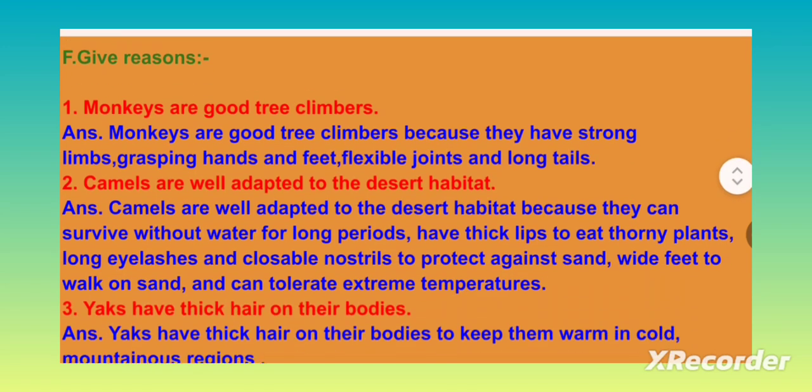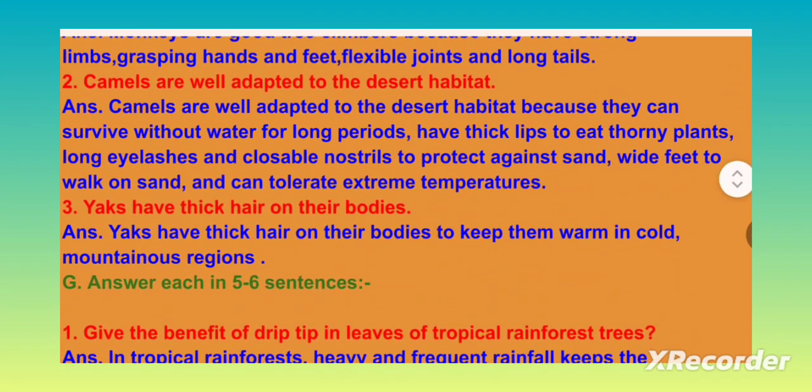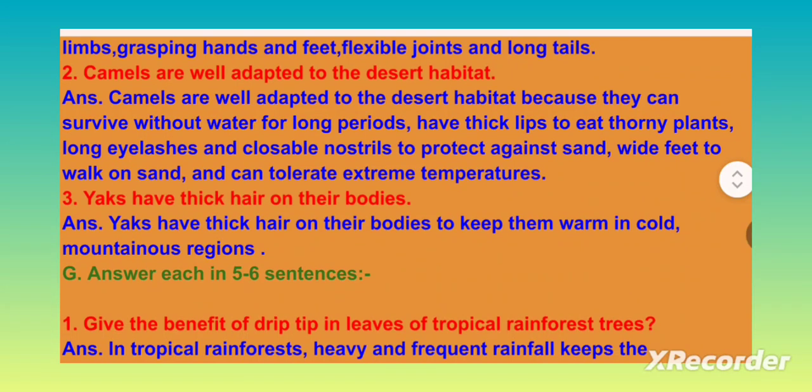Camels are well adapted to the desert habitat. Camels are well adapted to the desert habitat because they can survive without water for long periods, have thick lips to eat thorny plants, long eyelashes and closable nostrils to protect against sand, wide feet to walk on sand, and can tolerate extreme temperatures. Yaks have thick hair on their bodies to keep them warm in cold mountainous regions.